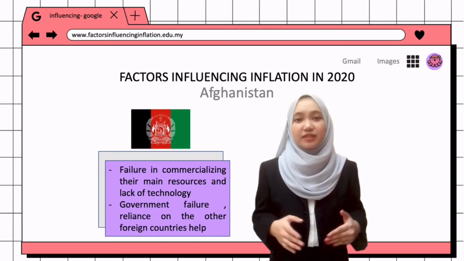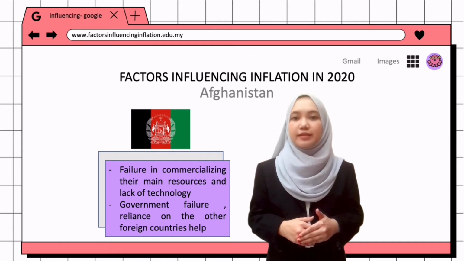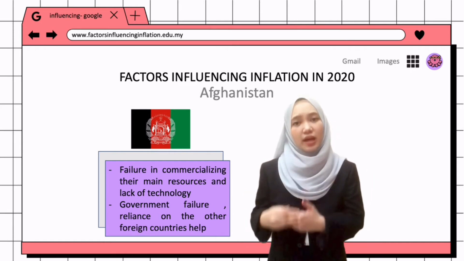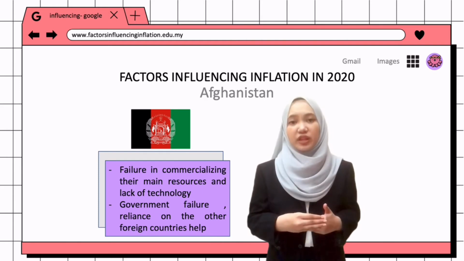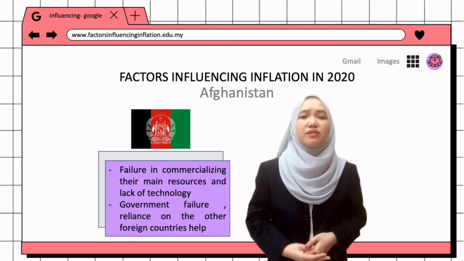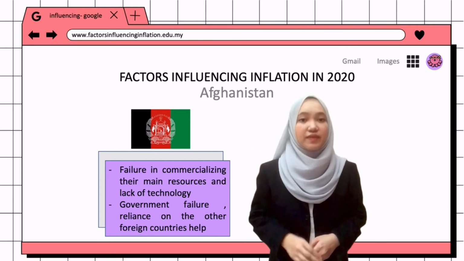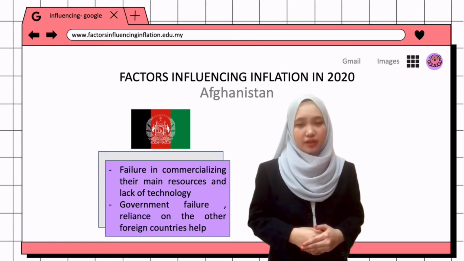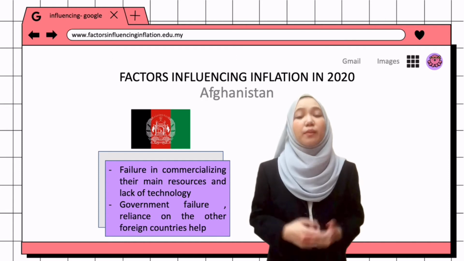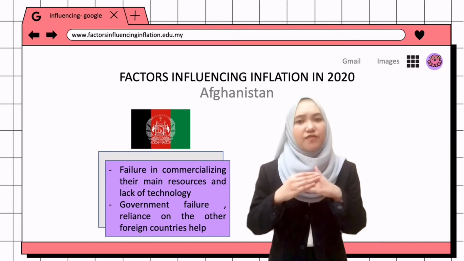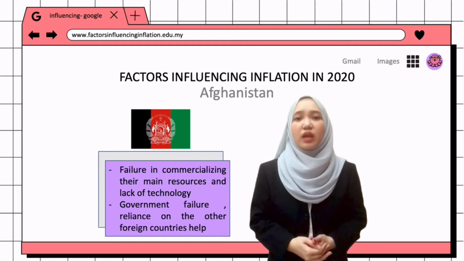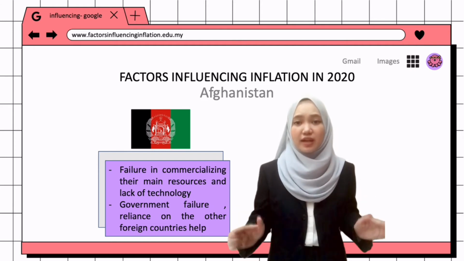The second factor that leads to higher inflation in this country is their vulnerability and reliance on foreign help. Employment in low productivity agriculture is centered in the private sector, which is highly restricted. 44% of the total workforce work in agriculture and 60% of households derive some income from agriculture. Because of their old agricultural equipment, they cannot provide employment to all their citizens.